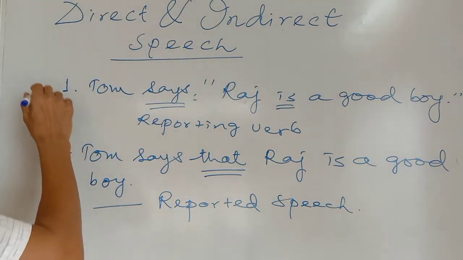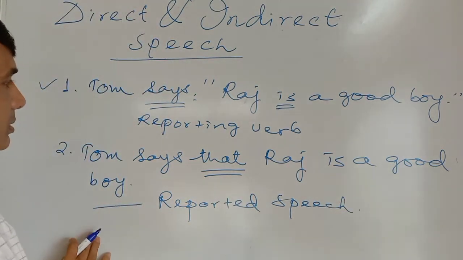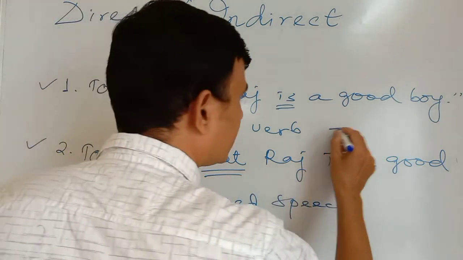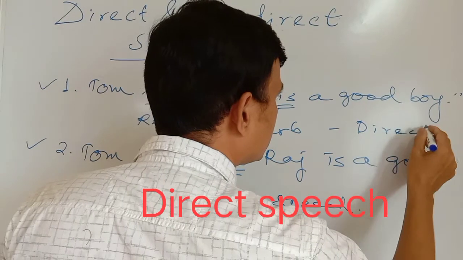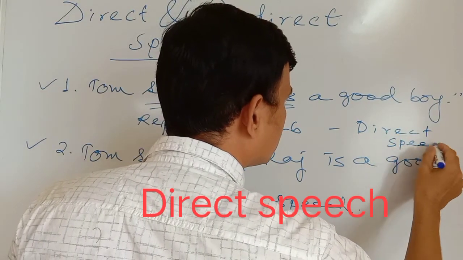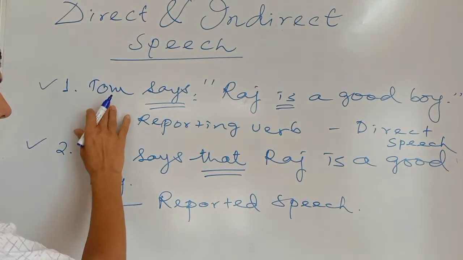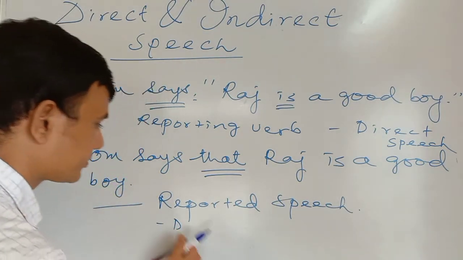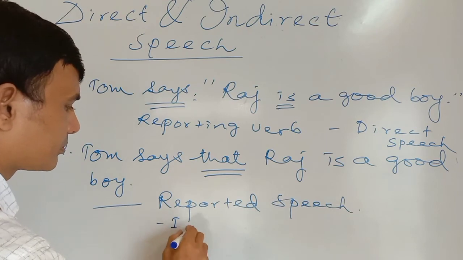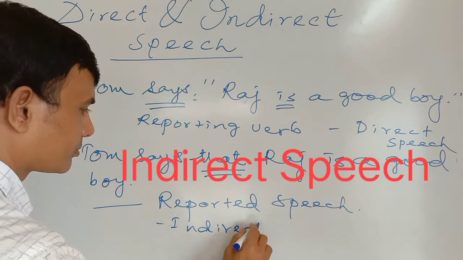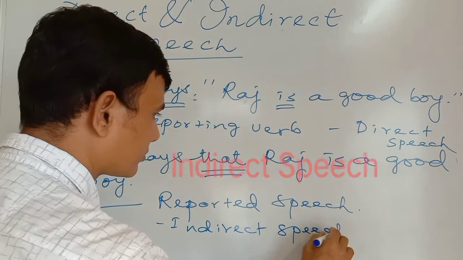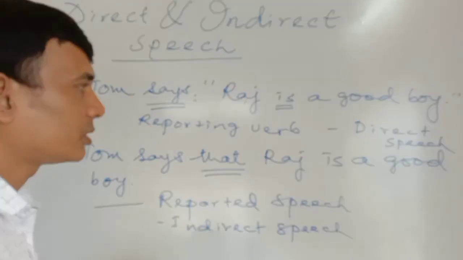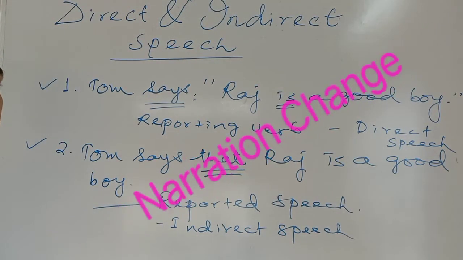At the same time, number one, this is direct speech, and number two, this is indirect speech. I can write here, direct speech of Tom, and this is indirect speech of Tom. And it has been narrated by the other person, so it is called narration change.